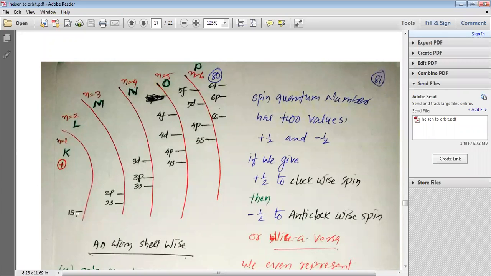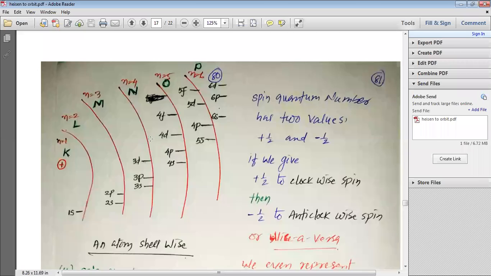So 1s is with the lowest energy. You can see here that the energy of 3d is between 4s and 4p. Please remember this, that the energy of 3d is between 4s and 4p. Same way the energy of 4d is between 5s and 5p. Same way the energy of 5d is between 6s and 6p. The energy of 4f is between 6s and 5d. So 6s, then 4f, then 5d, and then 6p. So please remember it.